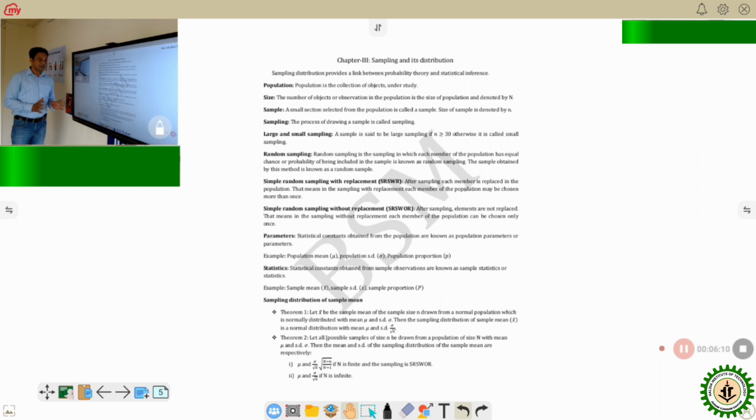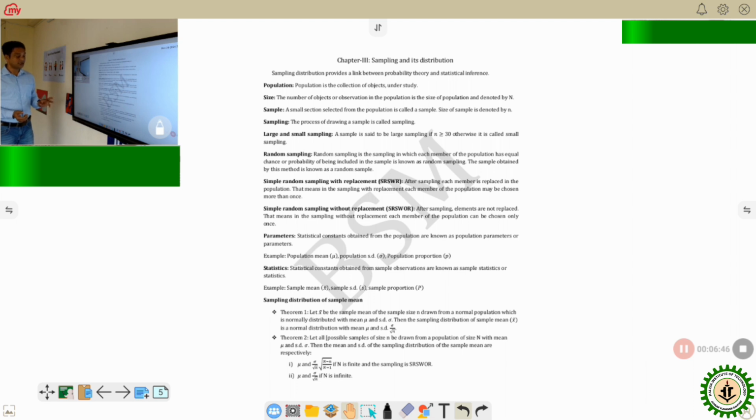Look, if we calculate this one, then there are four variations. One is the sampling is SRSWR, without, with replacement, and the population size is finite. It depends on two things. One is how you are collecting the sample, and second one is the size of the population. So if it is finite population, okay, finite population means capital N is finite, and you are doing this sampling